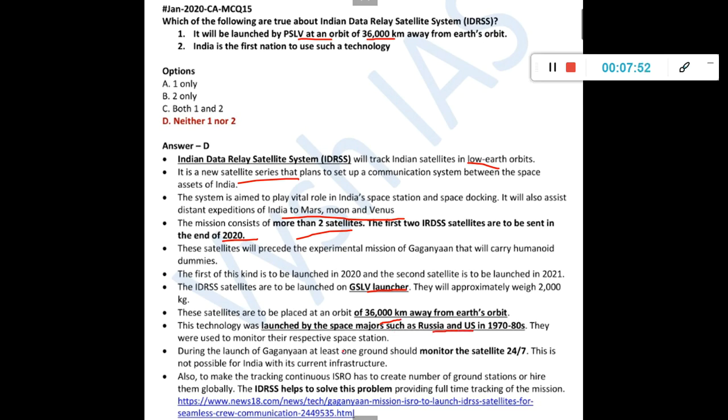Okay. During the launch of Gaganyaan, at least one ground should monitor the satellite 24/7. This is not possible for India with its current infrastructure. So again, you don't have to know very detailed learnings of all the satellites, but you should know the basics of like what can a PSLV do, what can a GSLV do, and like big satellites like Gaganyaan, Chandrayaan, Mangalyaan. These are the things only which UPSC will ask. Okay, maybe the satellite itself won't be asked, but even if they ask, they will only help you with a hint with the basics in the option itself. So see to it that you know the basics. Don't care about the current affair. Okay.